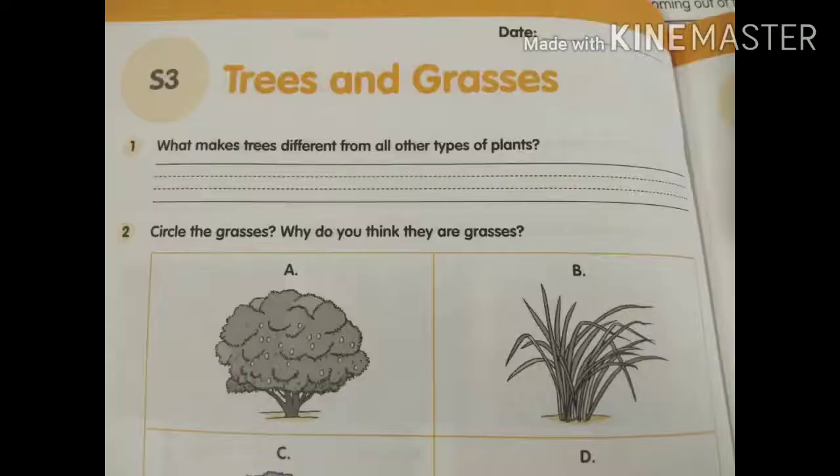Yes, now open your workbook, children. Page number 63, write the date. Trees and grasses. See the first one. What makes a tree different from all other types of plants? You want to write the difference between a tree and other types of plants. See the second one. Circle the grasses. Why do you think they are grass?